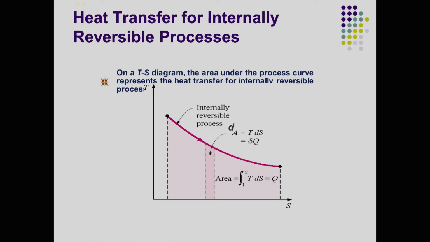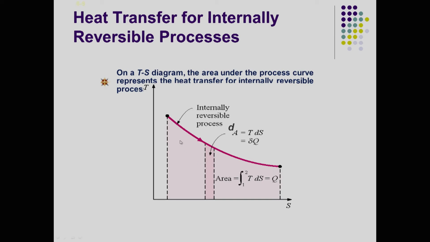So, if you look at heat transfer for an internally reversible process, now we are looking at measurement of the quantity which is very important in thermodynamics, which is called entropy, and we are assuming an ideal gas and a reversible situation, which in reality is very hard to achieve or impossible to achieve in some cases. So, if you look at the temperature and entropy diagram, we look at going from state 1 to 2, and we are essentially providing heat and expansion of the gas is taking place.